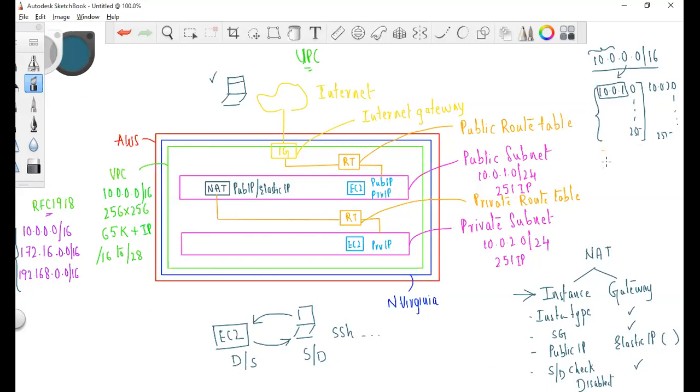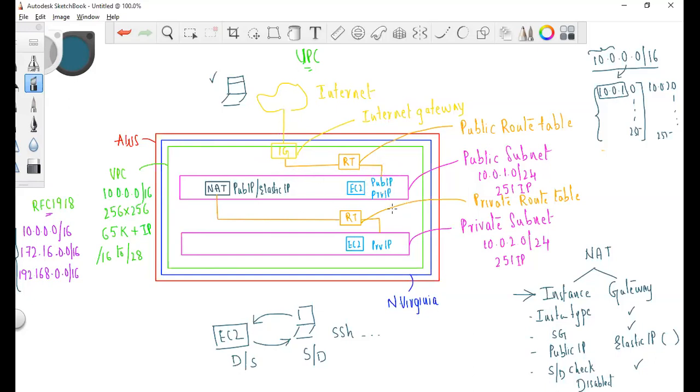Okay, so what we have done is created two subnets with different CIDRs, and I said that the subnets should not overlap, and in each subnet the first 4 and the last one IP addresses are reserved by AWS. If you want internet access for the VPC, you should have an internet gateway. It doesn't mean that all instances by default will be able to access the internet. You have to have a route table which has a subnet associated and the internet gateway as a router. Then the instances in this subnet will be able to access the internet.